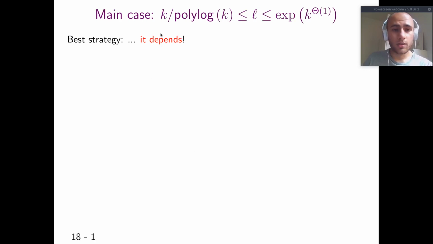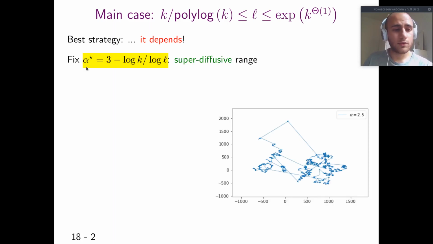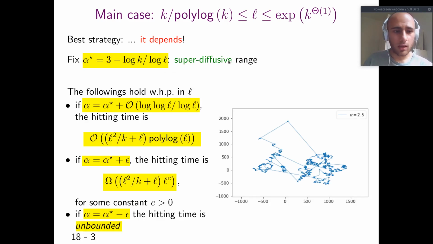Let's now look at the main case. Here the best strategy, well, it depends. Let's choose this special value of alpha, alpha star, that is 3 minus log k over log L. It's in the super diffusive range most of the times. And we prove the following with high probability in L. If alpha is alpha star plus a value that goes to 0 as log log L over log L, the hitting time matches the lower bound except for a polylog L factor.